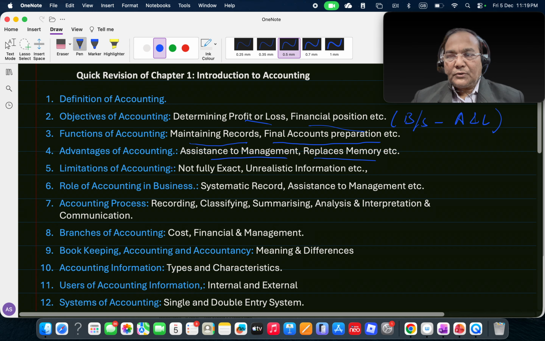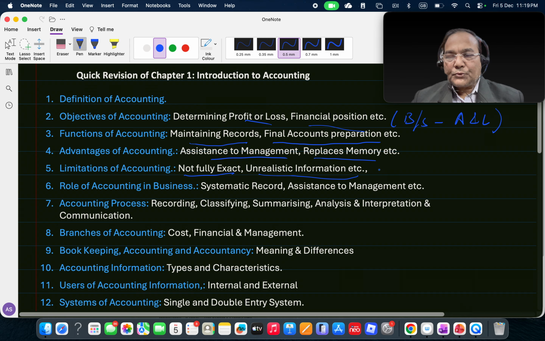Now, limitation of accounting. This we also dealt with at length in our previous class. Not fully exact. Many a time we do not happen to get the exact information in accounting. However, it serves many purposes, but there are certain limitations. One of them is that it is not fully exact.